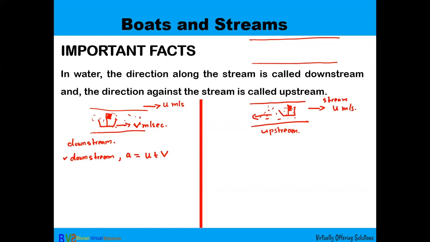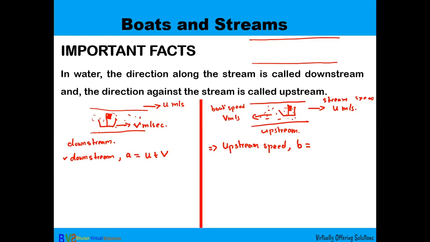Similarly, for upstream, let the speed of the river stream be u meter per second, and let the speed of the boat be v meter per second. The stream speed is the same. Then you will call it the upstream speed, and we are going to represent it by B.